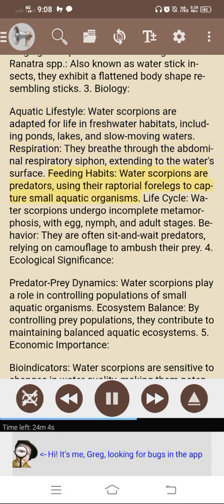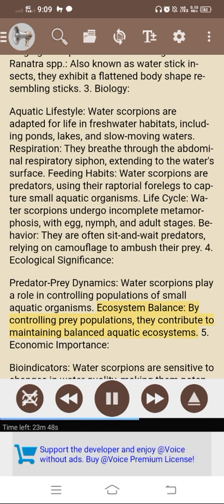Feeding habits. Water scorpions are predators, using their raptorial forelegs to capture small aquatic organisms. Life cycle. Water scorpions undergo incomplete metamorphosis, with egg, nymph, and adult stages. Behavior. They are often sit-and-wait predators, relying on camouflage to ambush their prey. 4. Ecological significance. Predator-prey dynamics. Water scorpions play a role in controlling populations of small aquatic organisms. Ecosystem balance. By controlling prey populations, they contribute to maintaining balanced aquatic ecosystems.